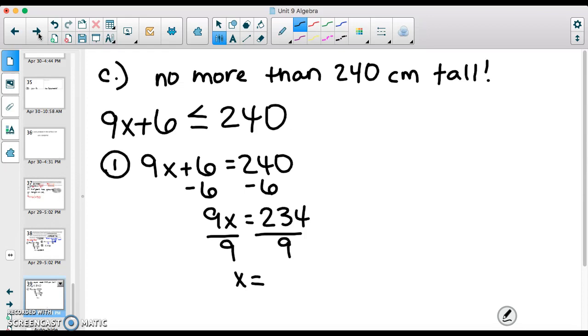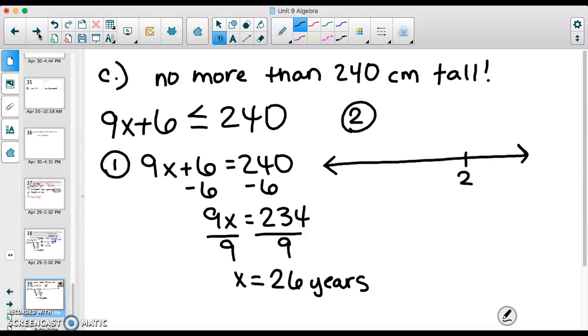I believe that that is 26 years. All right, let's throw that on a number line.